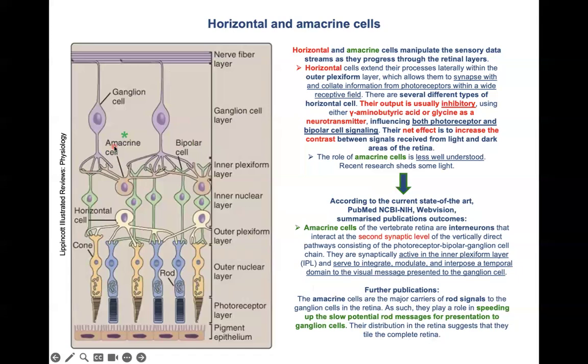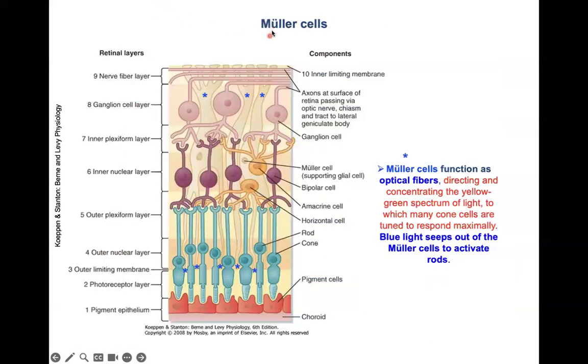Here you see one amacrine cell. The Müller cells, marked by the blue asterisk here. You see they span the whole layer. I have the notes here summarizing. Müller cells function as optical fibers, directing and concentrating the yellow-green spectrum of light, to which many cones are tuned to respond maximally. Blue light seeps out of the Müller cells to activate rods.